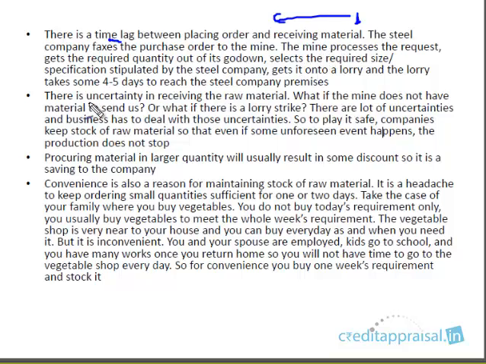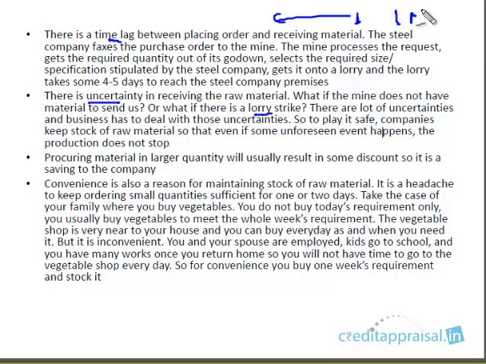The other reason is, we already discussed, there is an uncertainty in receipt of the raw material. What if the mine suddenly stops functioning? There's a problem. There is a labor strike in the mine. There is no production. What if there is a lorry strike in the transportation? The transportation between the mine and the factory premises. That is affected. So there are a lot of uncertainties. Basically, business deals with a lot of uncertainty. So to play it safe, companies keep stock of raw material.